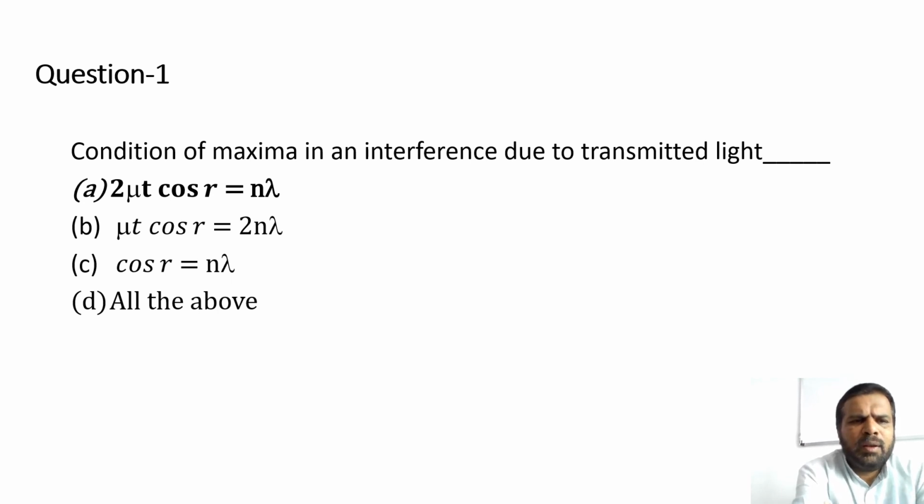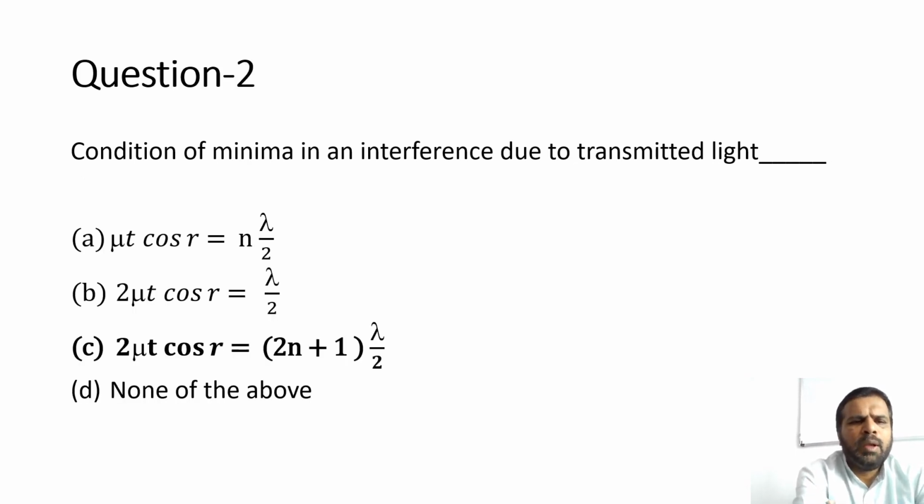In this session, now we will discuss the multiple choice questions. Question number 1. Condition of maxima in an interference due to transmitted light dash. Option A, 2 mu t cos r is equal to n lambda. Option B, mu t cos r is equal to 2n lambda. Option C, cos r is equal to n lambda. Option D, all the above. The correct answer is option A, 2 mu t cos r is equal to n lambda.